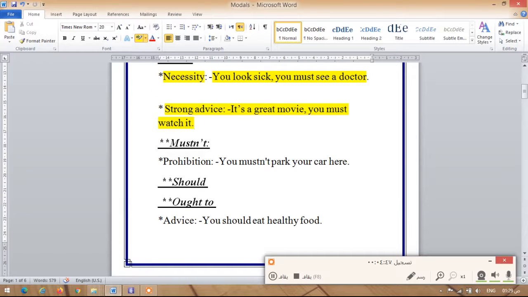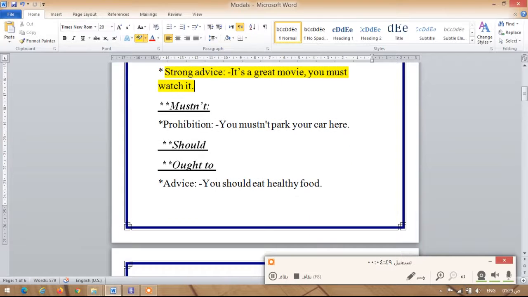What about mustn't? When do we use mustn't? We use mustn't in order to speak about prohibition. What does it mean, prohibition? Prohibition, it means something that you are not allowed to do. Something that you are forbidden to do.